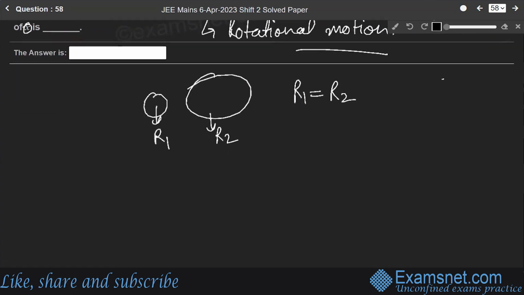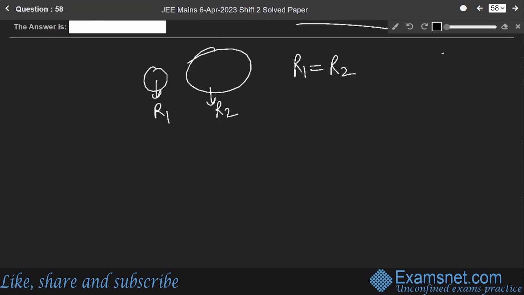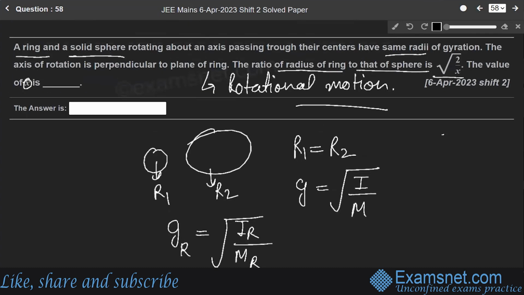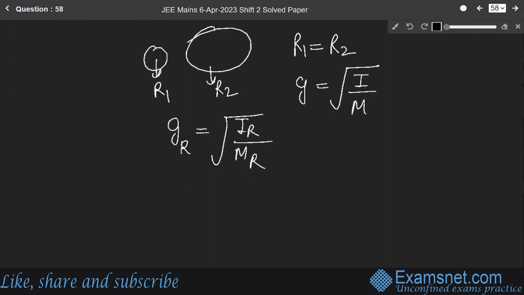First of all, the formula for radius of gyration is under root of moment of inertia over mass. Okay. Let us say GR for ring will be equal to under root of IR over MR. And GS for solid sphere will be equal to under root of IS over MS.